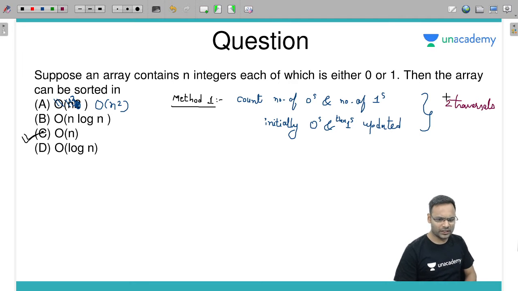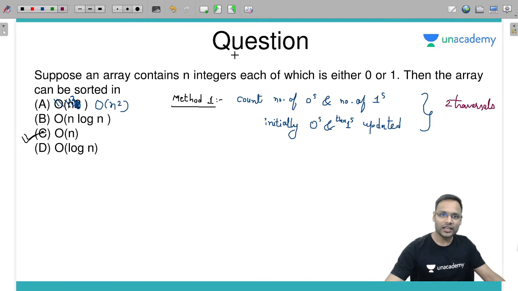The question is, is the COA playlist sufficient for GATE? Yes, the COA full playlist of 53 lectures is more than sufficient for GATE.